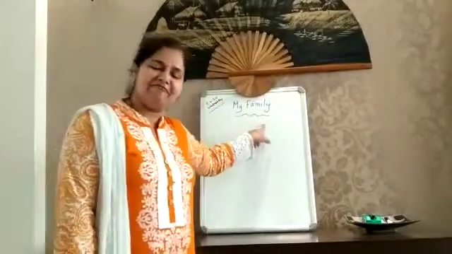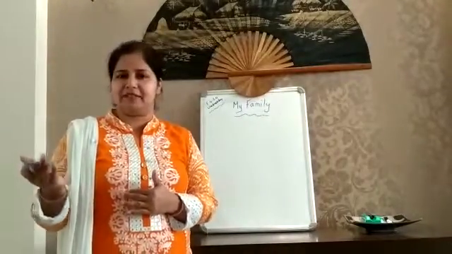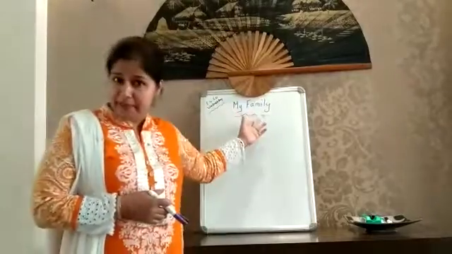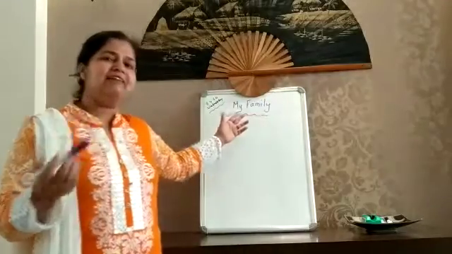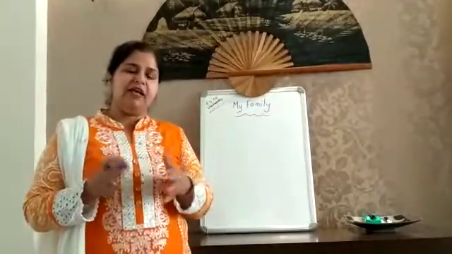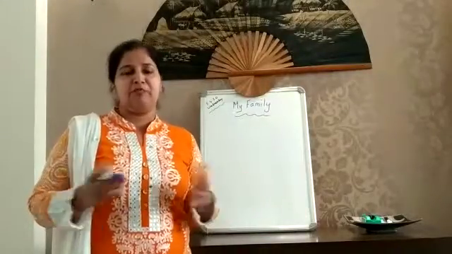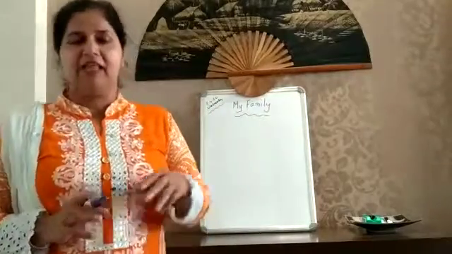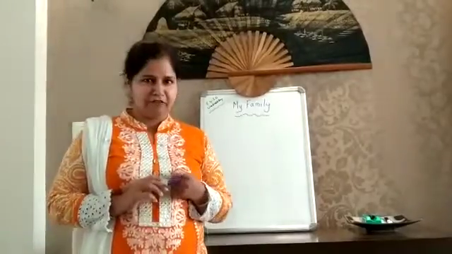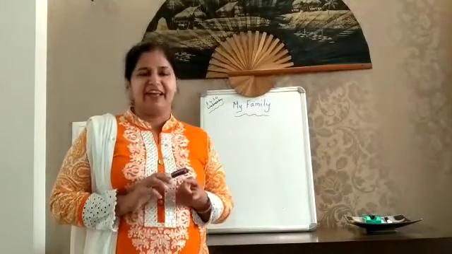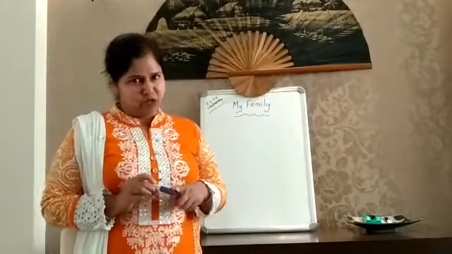Our chapter in EVS is My Family. Now let me take a small recap of the things which I taught in the previous class. We learned what a family is. A family is made up of parents as well as the children. We learned that in a family, grandparents also live, uncles and aunts also live, and cousins also live. Depending upon the members in a family, there are three different types of families. The first one was the nuclear family or a small family, in which only the parents and the children live together.